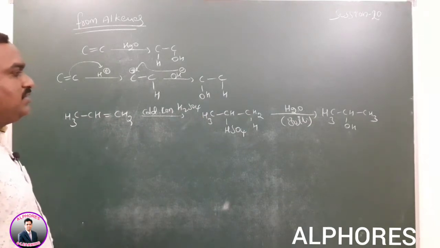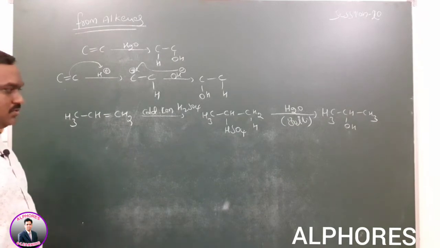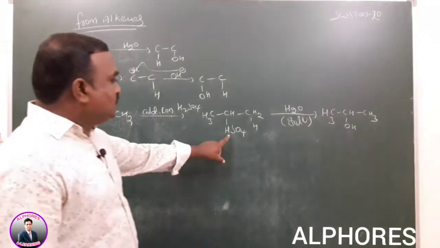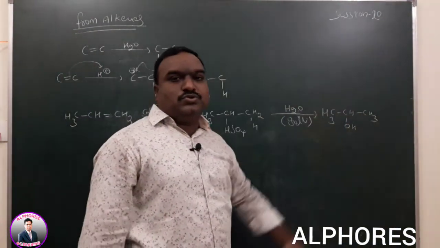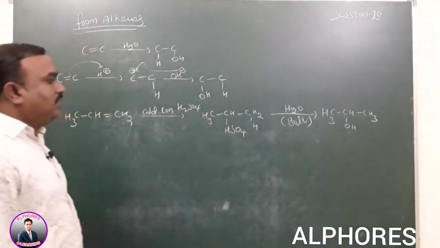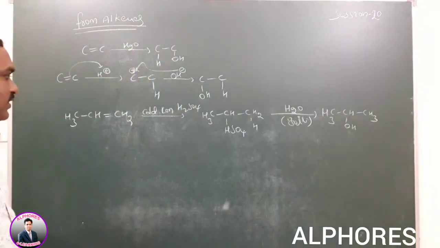So if you apply warm water or boiled water, the HSO4 minus is substituted by OH minus, and HSO4 and H plus form H2SO4. This is the way to write that product.